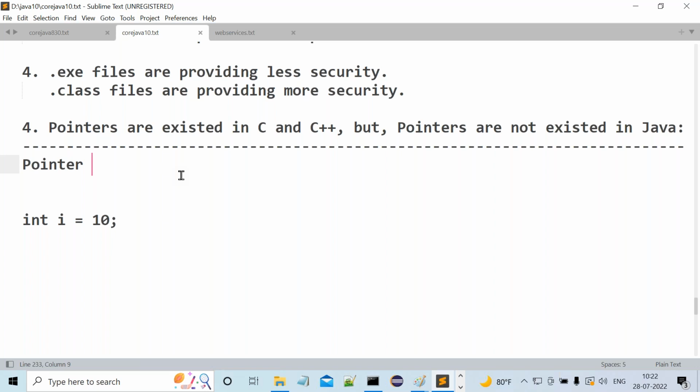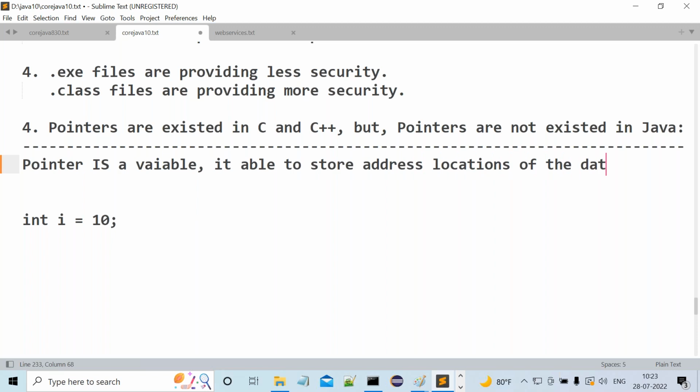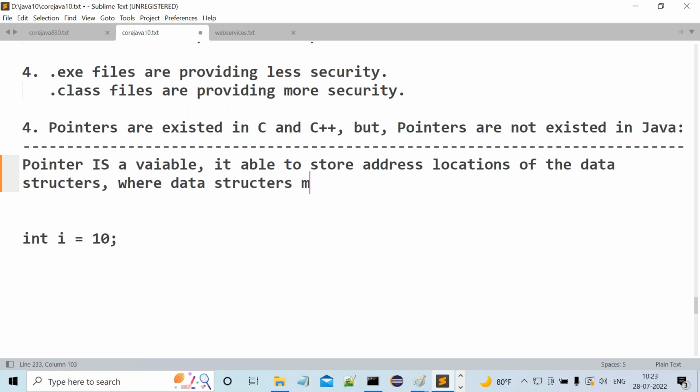Now observe carefully, what is a pointer actually? A pointer is a variable. What is this variable able to do? It is able to store address locations of data structures. And what are these data structures? Data structures may be a variable, a normal variable,